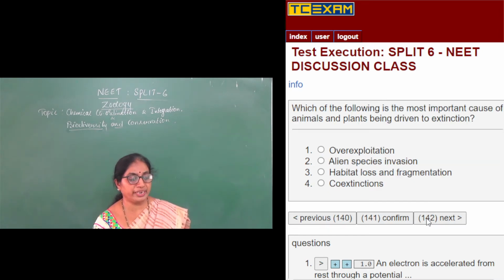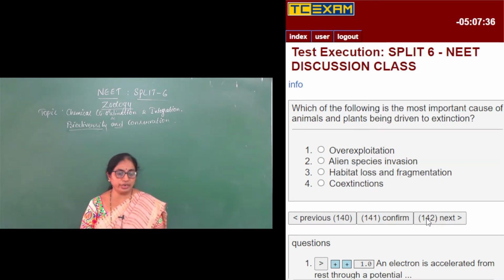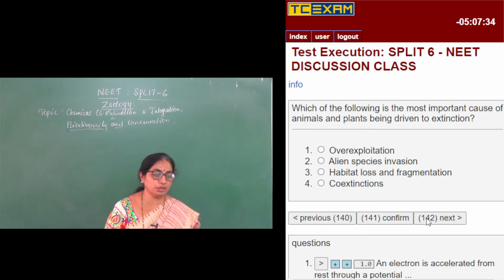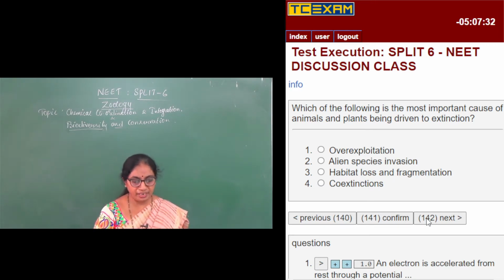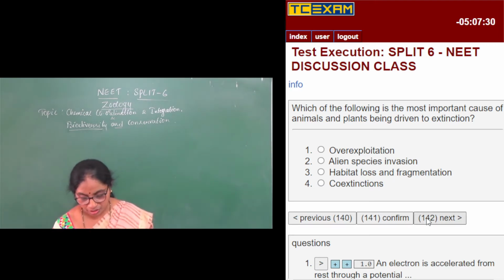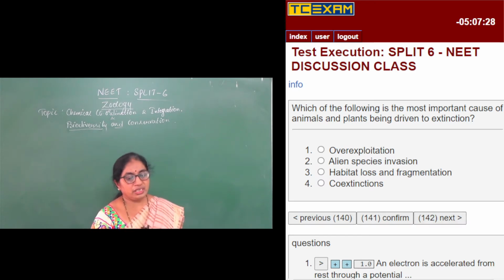Next, moving on to the next question. Which of the following is the most important cause of animals and plants being driven to extinction? What is the reason that organisms are becoming extinct? All the given options are causes of biodiversity loss or reasons for extinction.